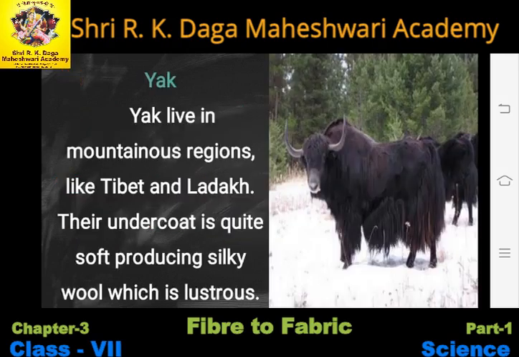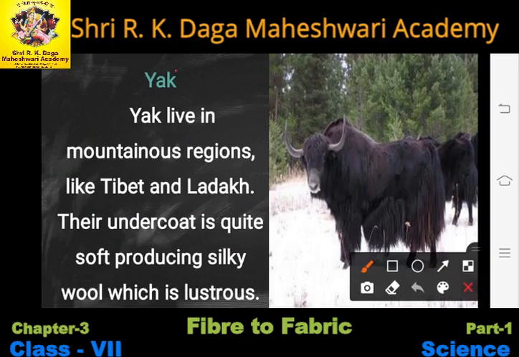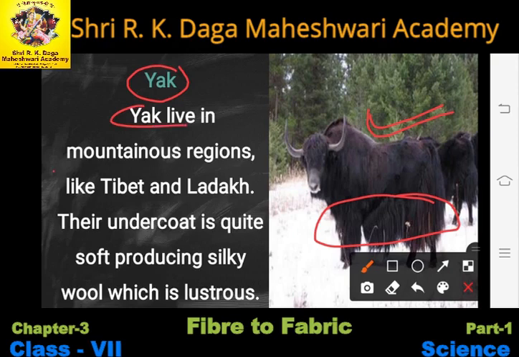Now the last animal that we are going to study today is yak. The yak looks like this. See in the figure, the yak has very long hair on its body, and these hairs are used to get wool. Yak live in mountainous regions. As you can see, here is ice all around. So the yak live only in mountainous regions like Tibet and Ladakh. They are not found everywhere, only at some special places like Tibet, Ladakh.